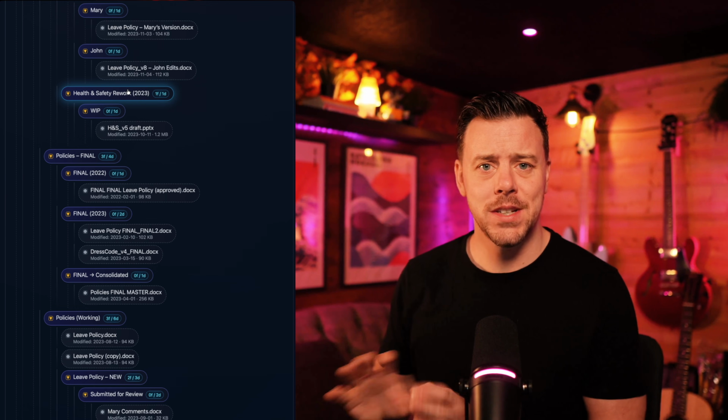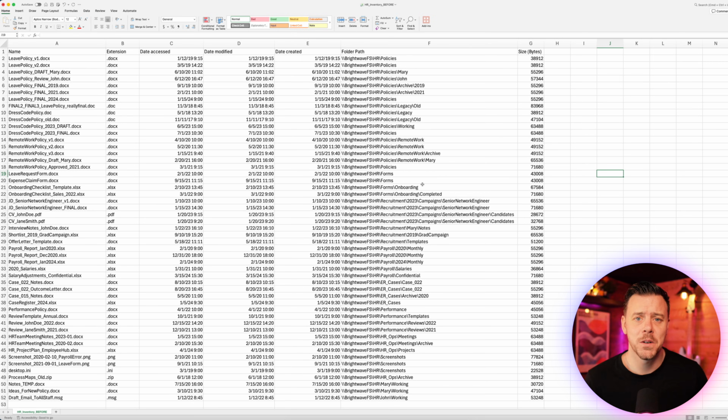It's all well and good seeing it like this in a tree view, but we need to actually have something that we can work with. That's where our inventory that we now have comes into it. When you get the inventory, it's going to look something like this. And it's at this point that you might utter every expletive you can think of, or you might indeed just say, I'm going to give up. This is too big. I'm not going to boil the ocean here. But don't give up, okay? There are ways that we can address this quite quickly and remove 80% of the content in one fell swoop. And that's really the approach that I like to take.